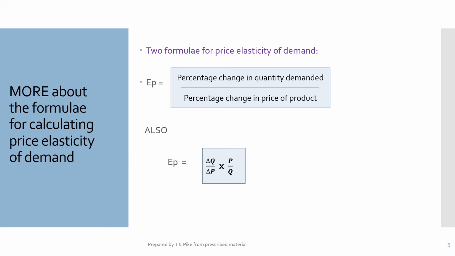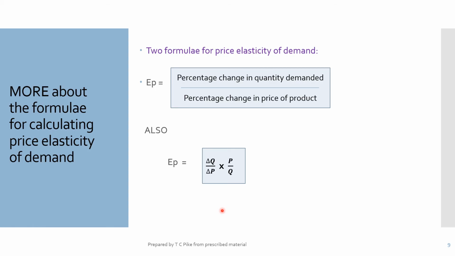All right. Here we go back to our formulas, your basic formula, which I've already introduced you to, and now what I call the expanded formula. You can see there, they're both calculating exactly the same thing, but they're using the information in different ways. And this is determined basically by the way the information is given to you. If the information is given to you in the form of percentages, then you can simply apply the basic formula. If the information is given to you in terms of P1, P2, Q1, Q2, in other words, you are given a specific change in price and a specific change in quantity, then you can use your delta Q over delta P times P over Q.